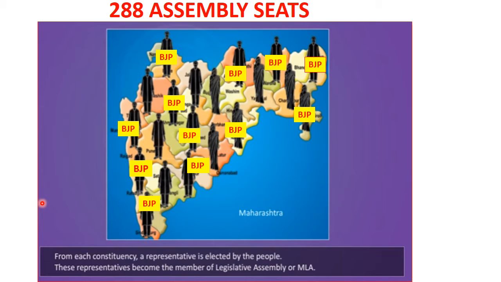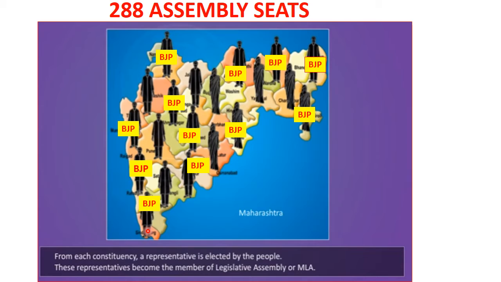The representative who gets the highest number of votes wins. So you will see here, it is not that all the MLAs will belong to the same party. In some constituencies, members of some other party will win. But in this case that I have shown you here, the majority of the candidates who have won are from which party?